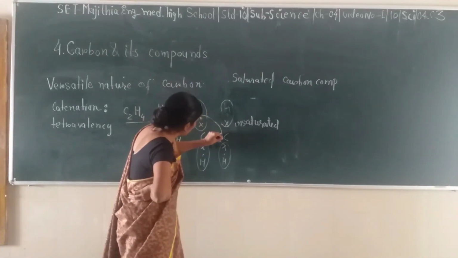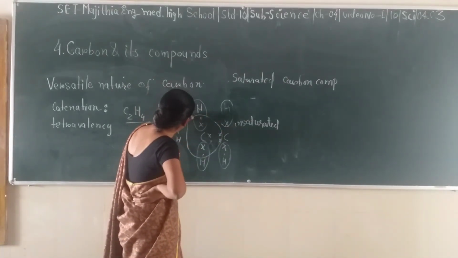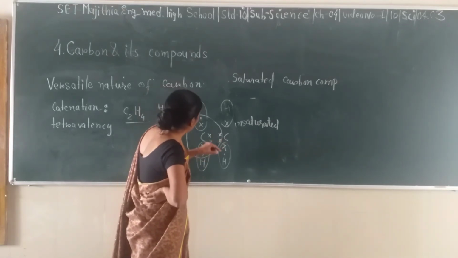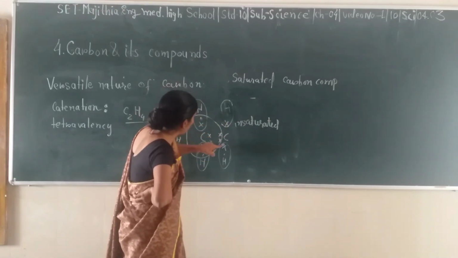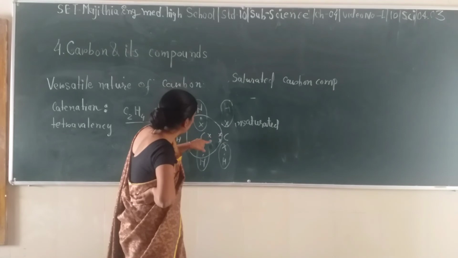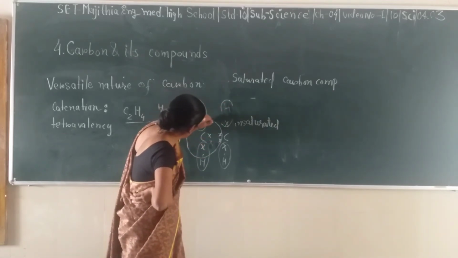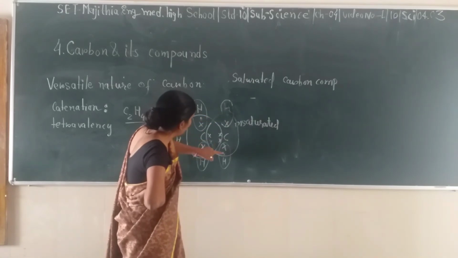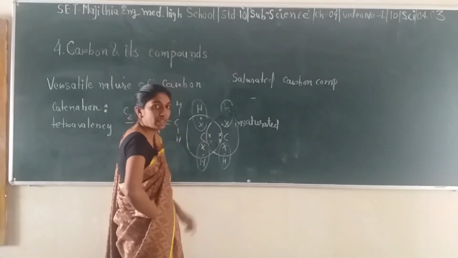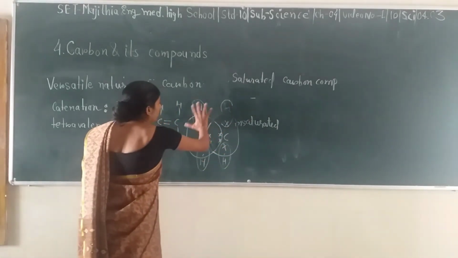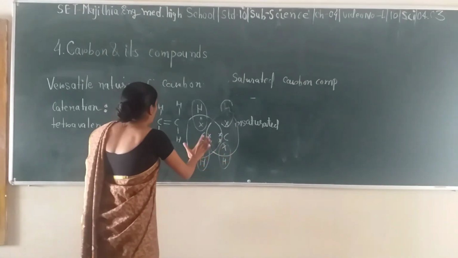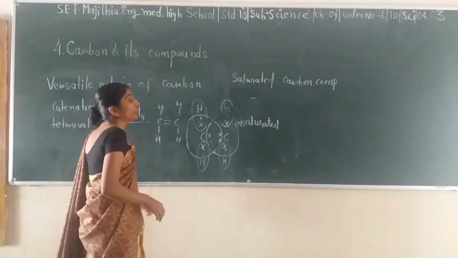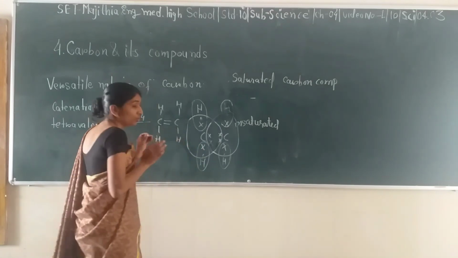For the next one, again 1 to 8, we pass a circle. So this is our electronic configuration for ethene.